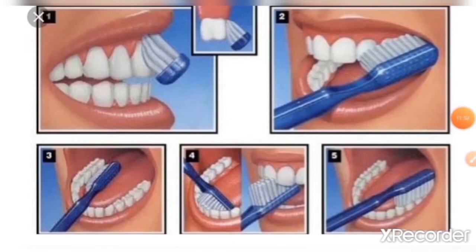Like brush your teeth at least twice a day, once in the morning and once before going to bed. Use up and down motion to brush teeth. Brush the top teeth downwards and the bottom teeth upward. Brush out the back of the teeth. Brush the flat surface of premolar and molar. Use a tongue cleaner to clean the tongue.